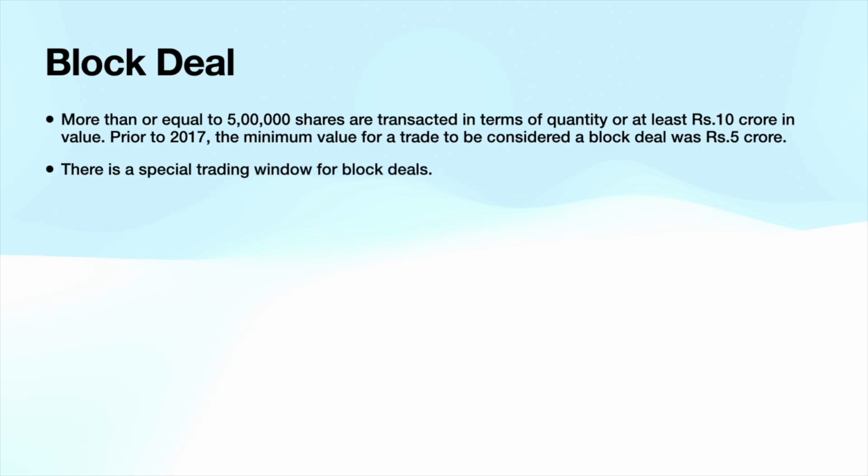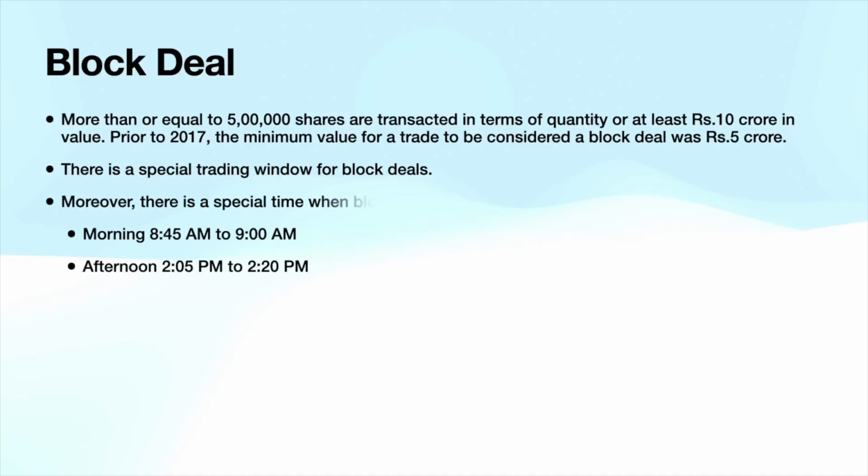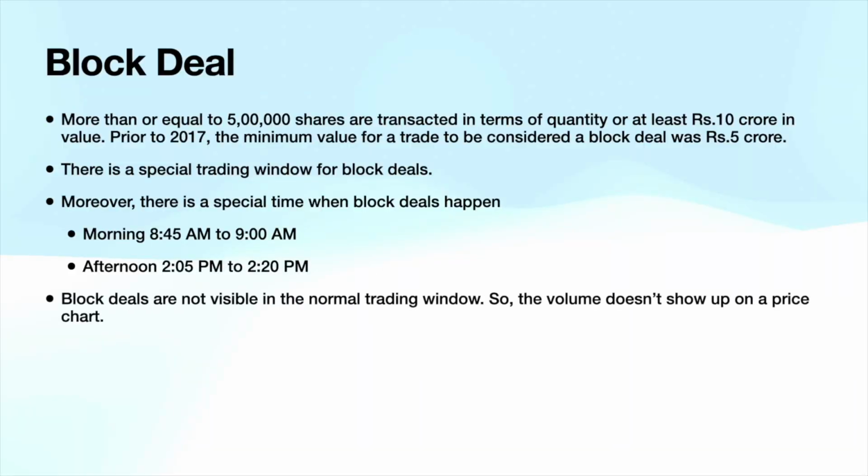In case of a block deal, there is a special trading window provided, and it has special timing. There are 2 sessions in this special trading window, a morning session and an afternoon session. In the morning session, the trades are executed between 8:45 and 9 a.m., and in the afternoon session, between 2:05 and 2:20 p.m. Because there is a special trading window for block deals, the volume of the block deal is not represented in the normal trading session. So as a retail investor, you don't see the volume of block deals in the normal trading window.